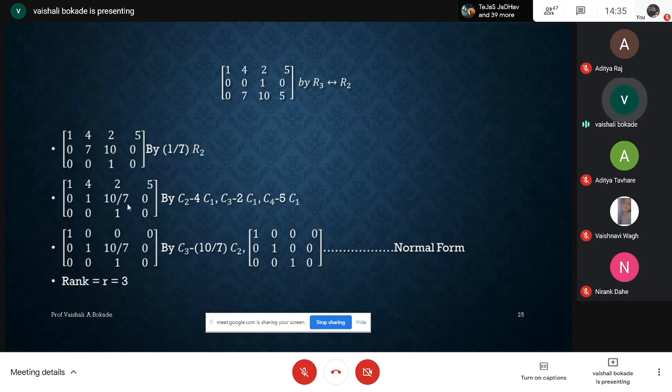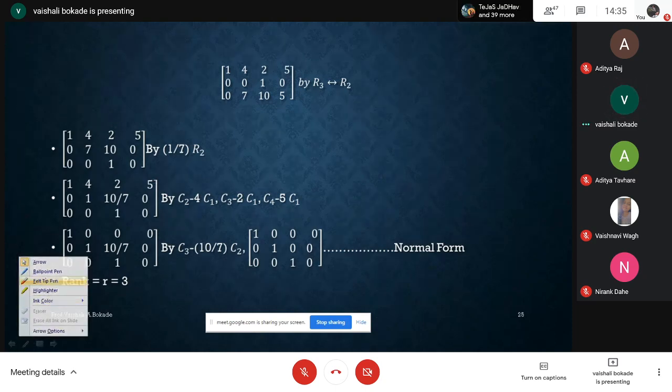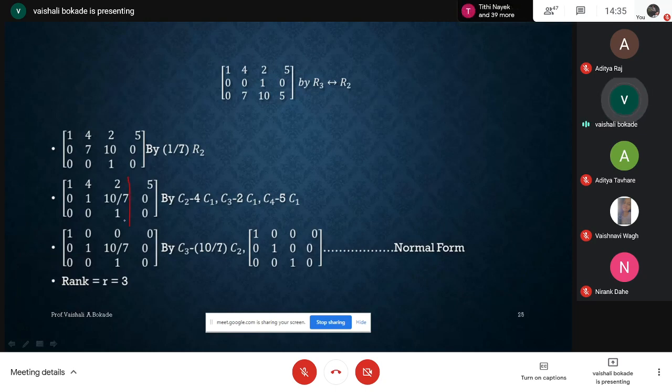Concentrating on column 3, I'm observing the element at the 3,3 place, which is 1, and the 2,3 place element is 2. Below those, the elements are 0. So you will observe that I'm having this as a square matrix, diagonal matrix or not.